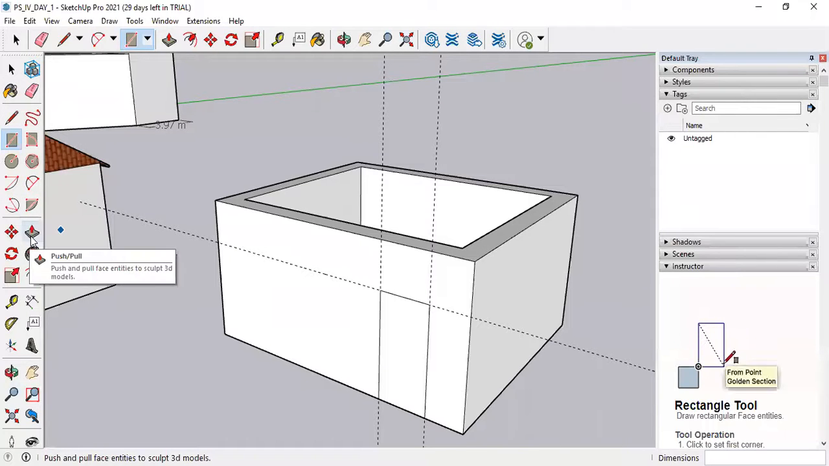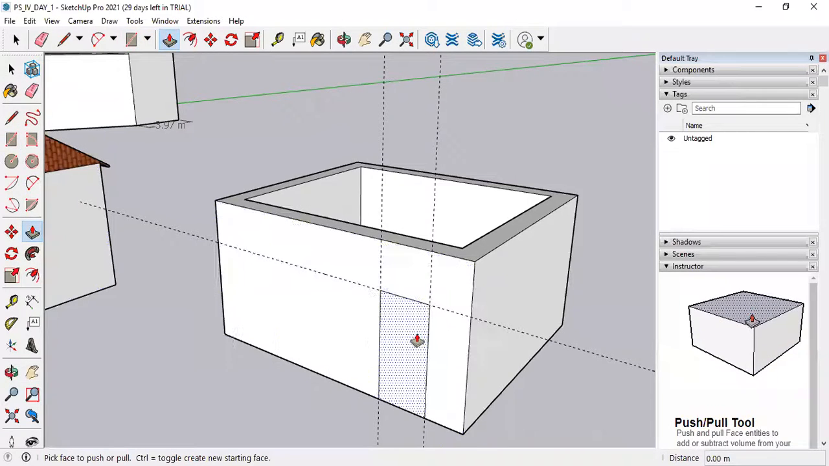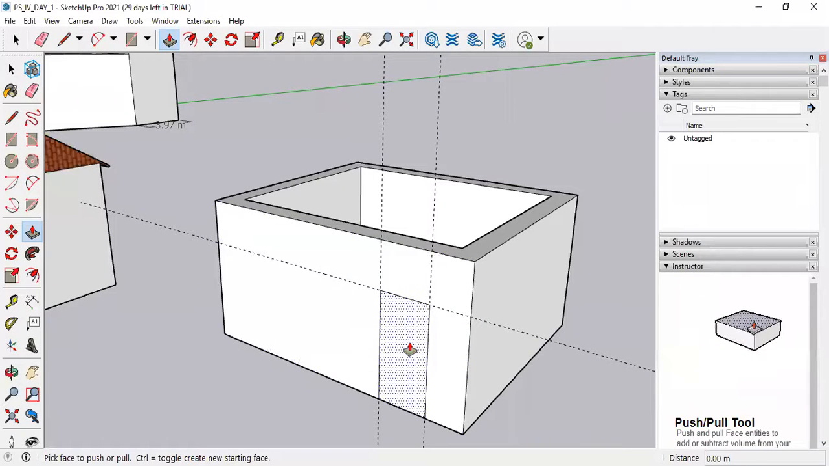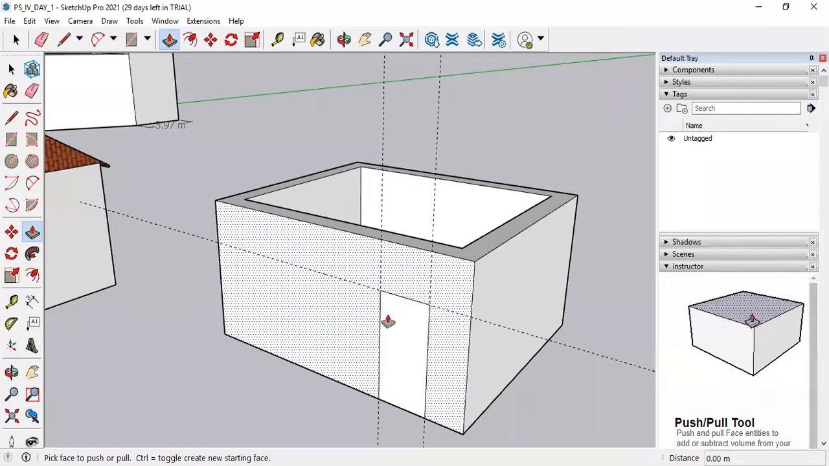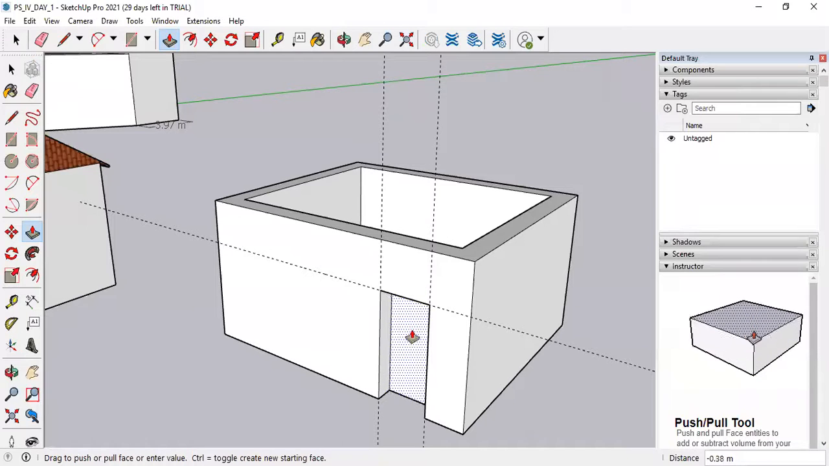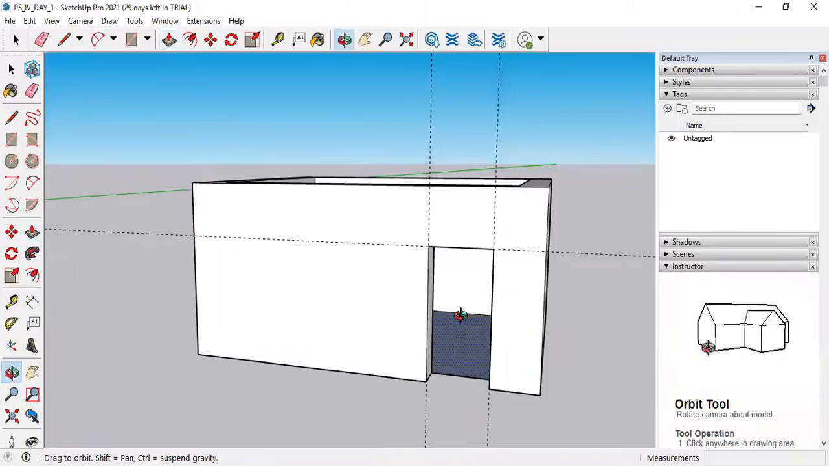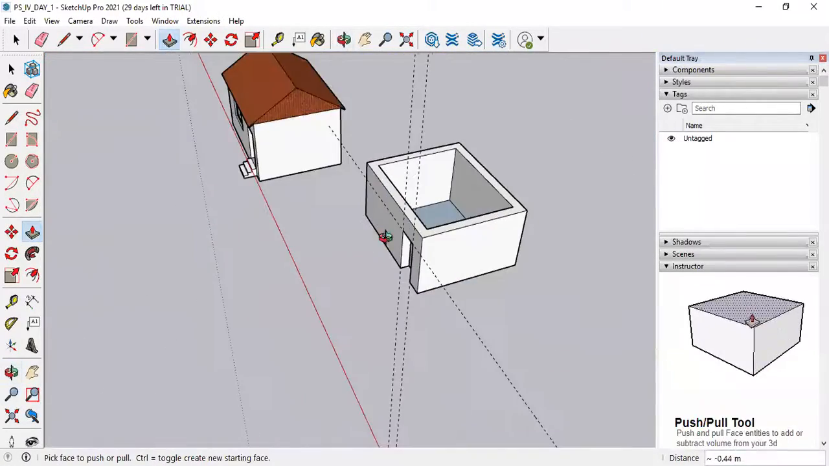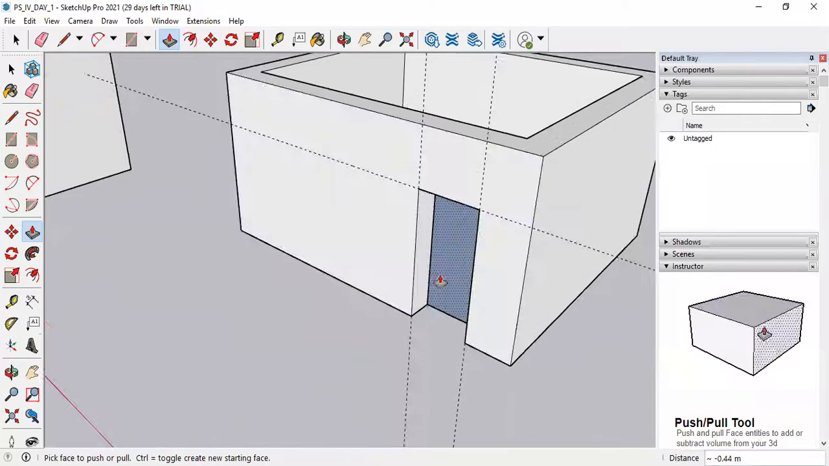Take push pull tool. Select this face, or just move your cursor on this face. Don't click anywhere. After coming to this area will be get shaded, and then click on this and push it back. When you push it back, a certain message will come, that is on face. At that moment, make second click. So the notch of the door will get created. Till the message appears on the screen, you have to push it back.